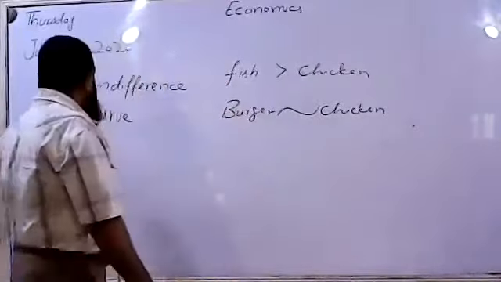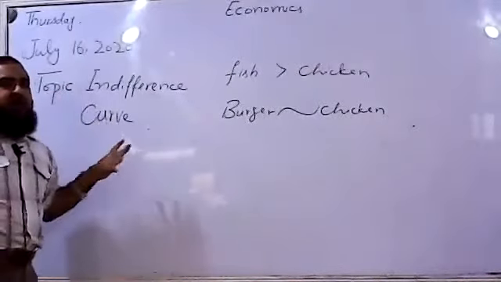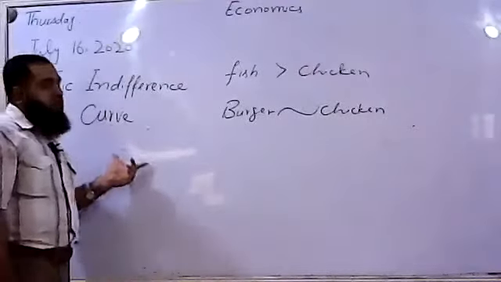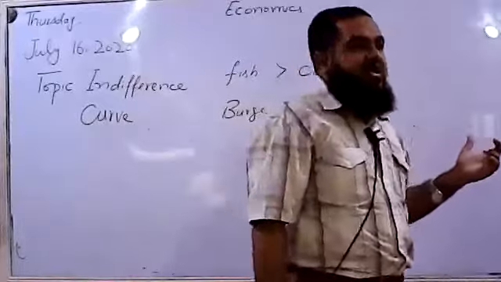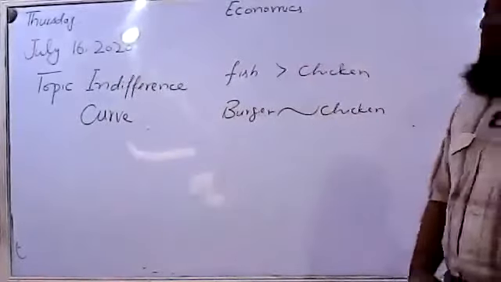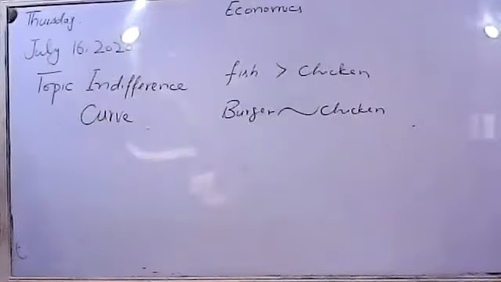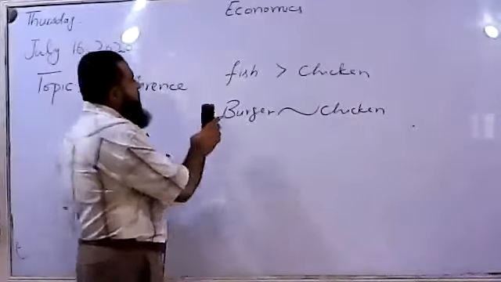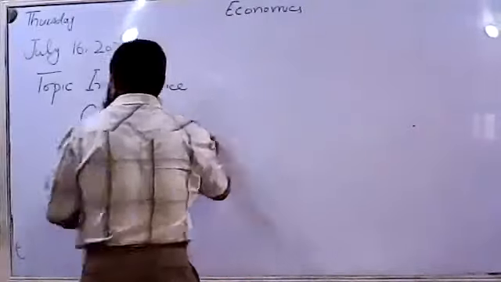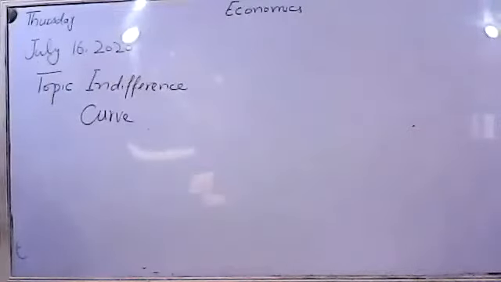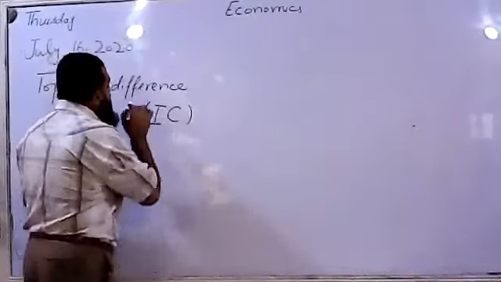So the curve which shows the different combinations of bundles among which the consumer satisfaction remains the same, the total utility of the consumer remains the same, that curve is called the indifference curve. What is the indifference curve? We have to write its definition. So the indifference curve is what? We denote it by indifference curve, IC.